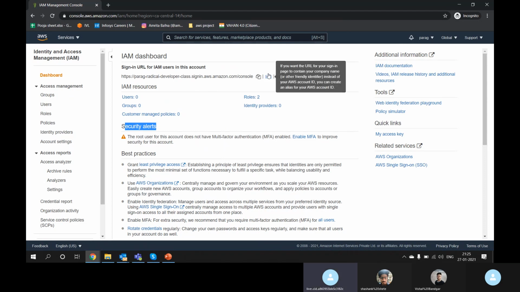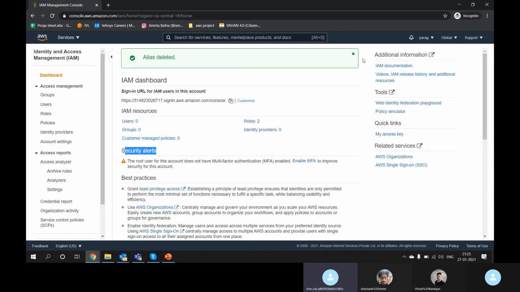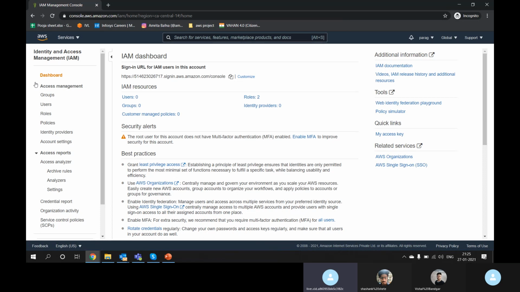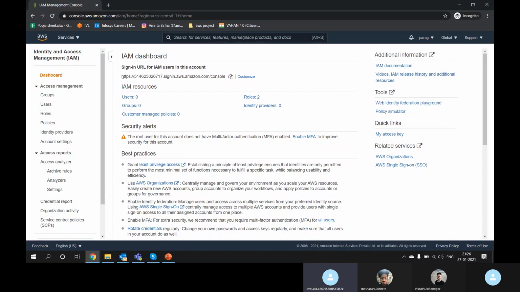So when you first log in to IAM, this is how your account will look. This is your account number. Whenever you log into AWS, you always get an account number. This is a unique number for each account. This is the URL for your account. What does URL mean?